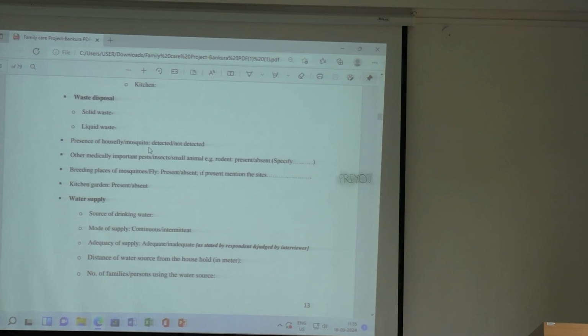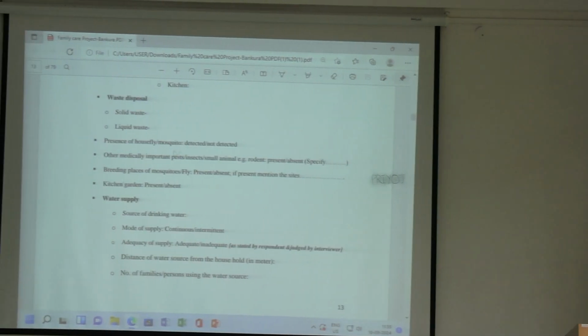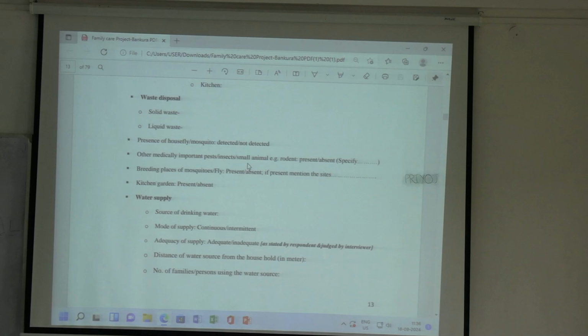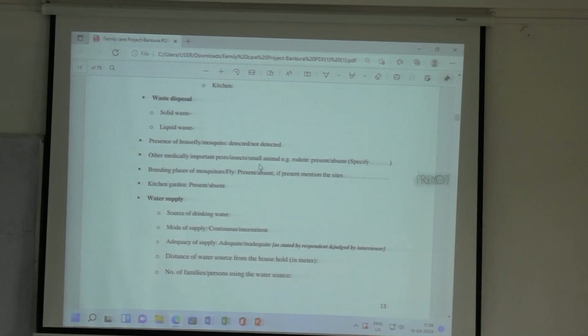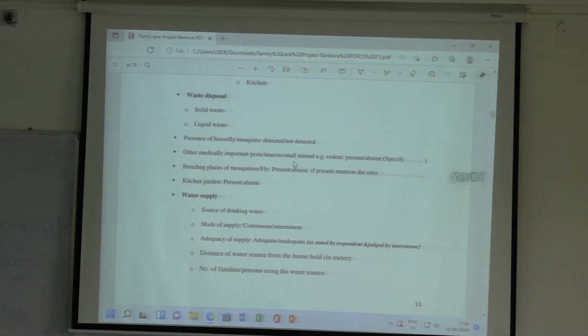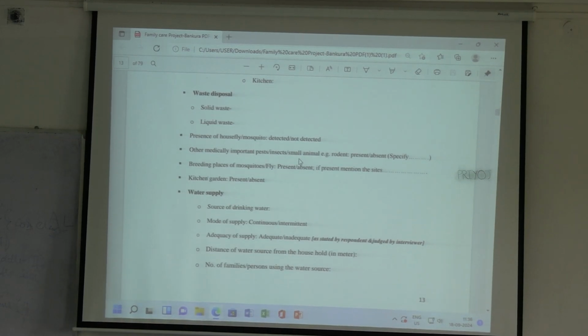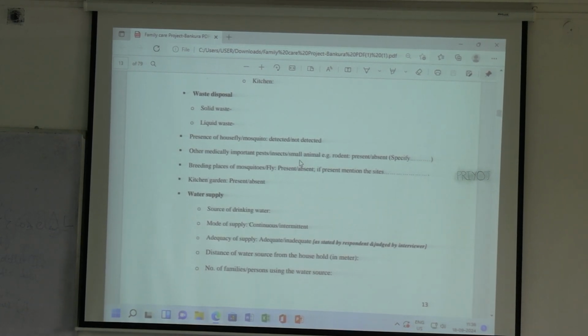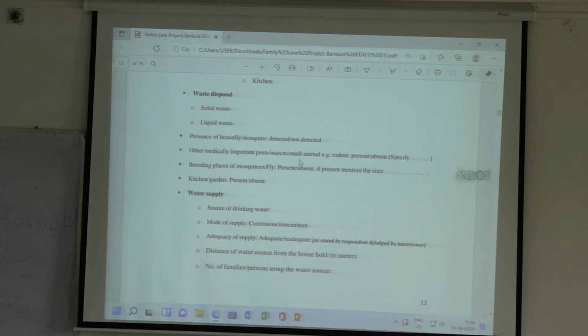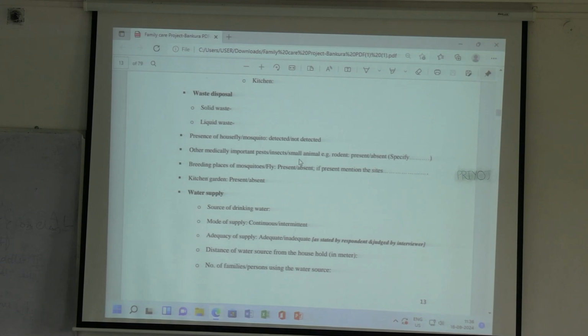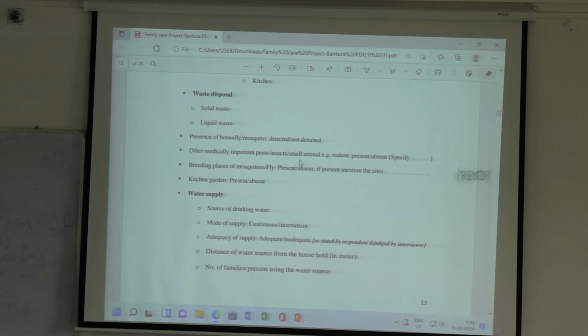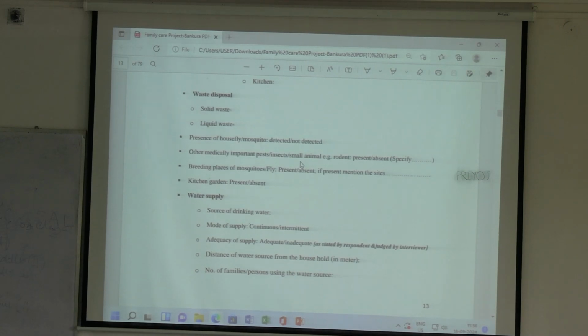Then presence of any housefly or mosquito are there or not. Other medically important pests like rodent, etc., insects, they are present in the house or not. Breeding places are present or not. Breeding places means the outside, if the drains are open or there is a wasteland around, okay, which is not, the house is not protected from it. So you have to observe, or in the house also there are places where the water is being accumulated. So we have to see all over whether you have found any breeding places for mosquitoes or flies. Then there is kitchen garden, whether they have their own garden from where they take their food.